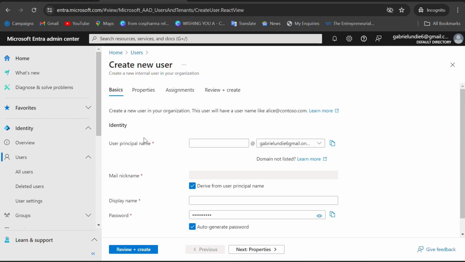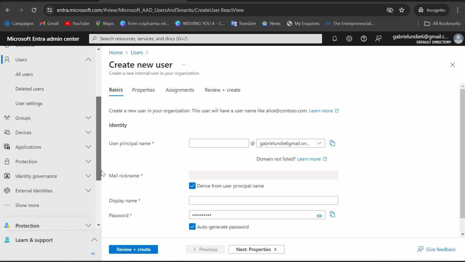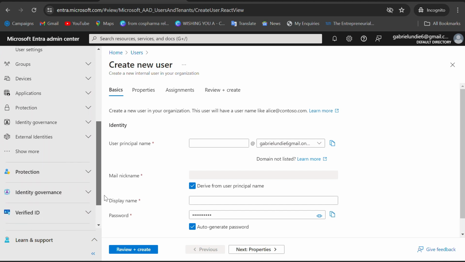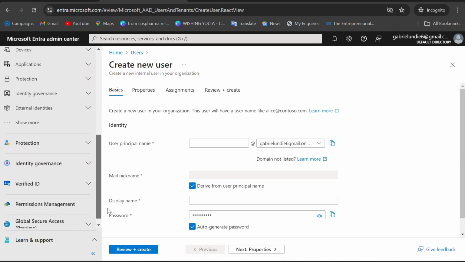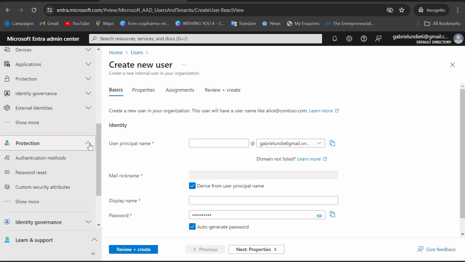So that is what I want to show you. If you want to do anything at all in Azure, it is here. And this is where the main thing happens. You can protect the user by assigning authentication methods, which I've showed you from Azure. You can reset their password, customize their security attributes, and all that more.